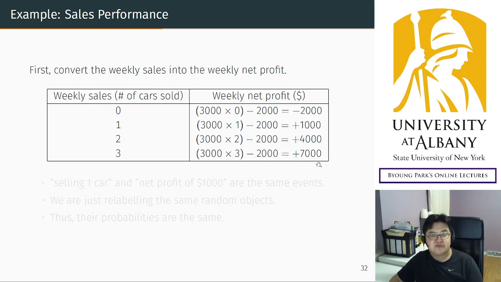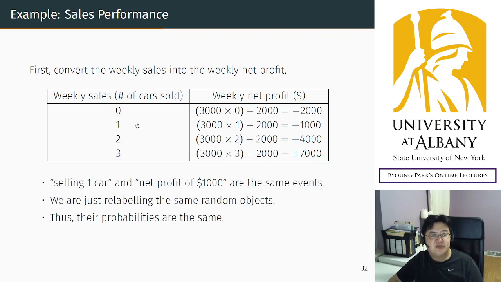So then, how can we compare? How can we make the decision? How can we evaluate this performance? By the way, what I wanted to show you here is that we are converting the event of selling 0 cars into making a net profit of minus $2,000. They are the same event. So selling 3 cars a week is the same event as making a net profit of $7,000 in a week. They are the same event.